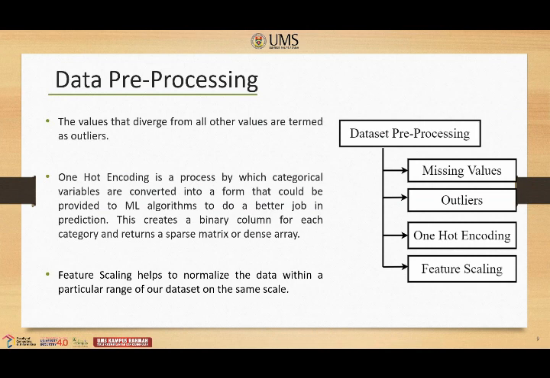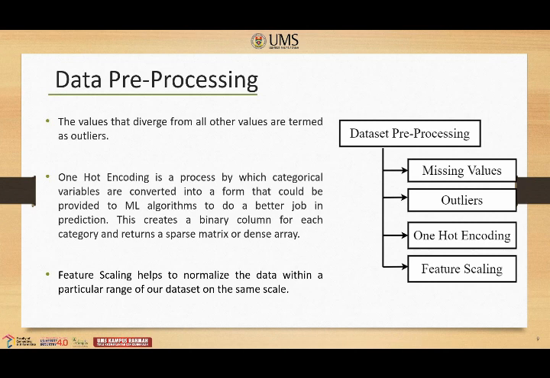During data preprocessing, there are 4 stages, which consist of identifying missing values, outliers, one-hot encoding method, and feature scaling. Outliers are extreme values present, or values that do not follow the patterns in the data. One-hot encoding method is a process by which categorical variables are converted into a form that could be provided to ML algorithms to do a better job in prediction. This creates a binary column for each category and returns a sparse matrix or dense array.